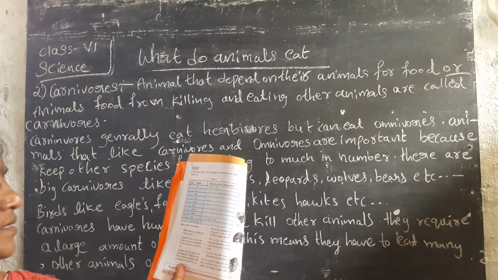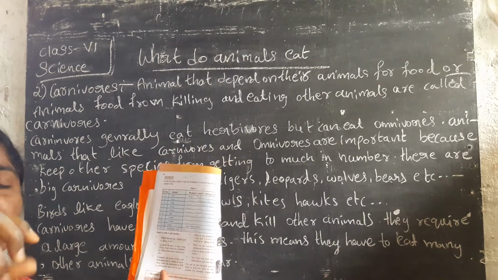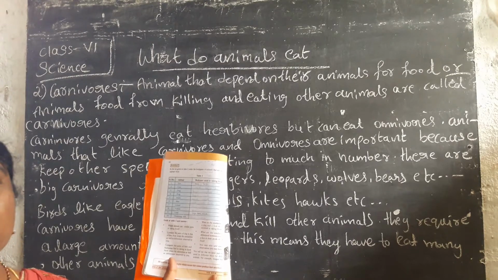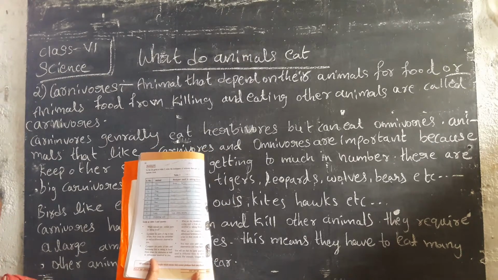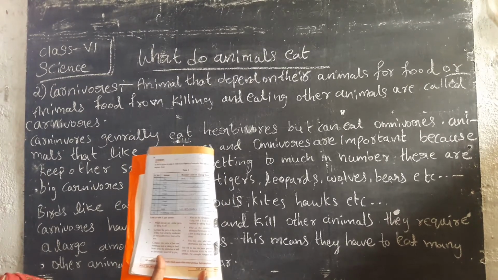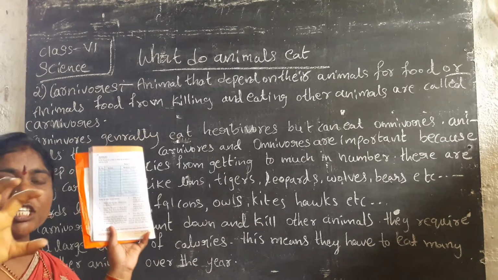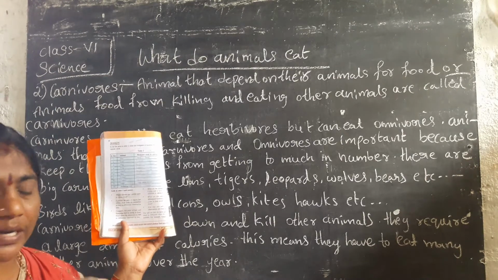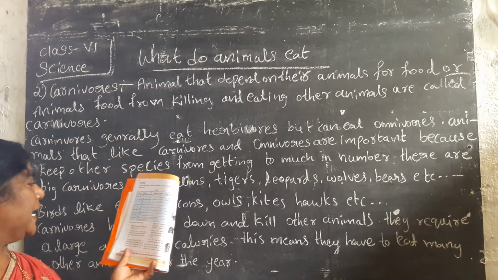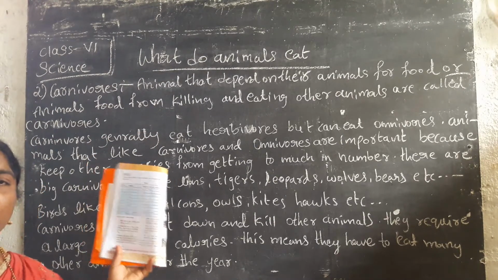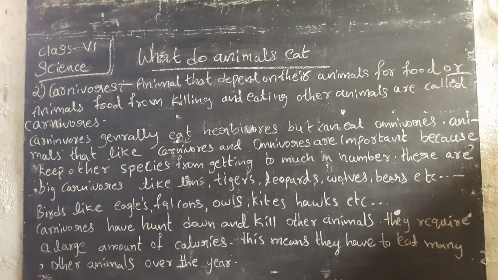Vulture: beak. Why? Because the flesh has to be torn into pieces with the help of that part, the beak. Then lion: legs and claws. Claws means nails, sharp claws. Mouth. And hummingbird: beak and mouth. How can the hummingbird take food? With which body part?